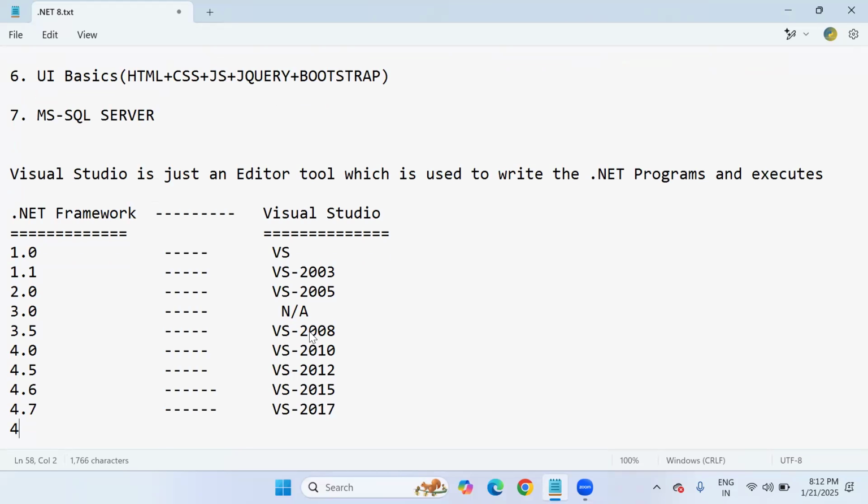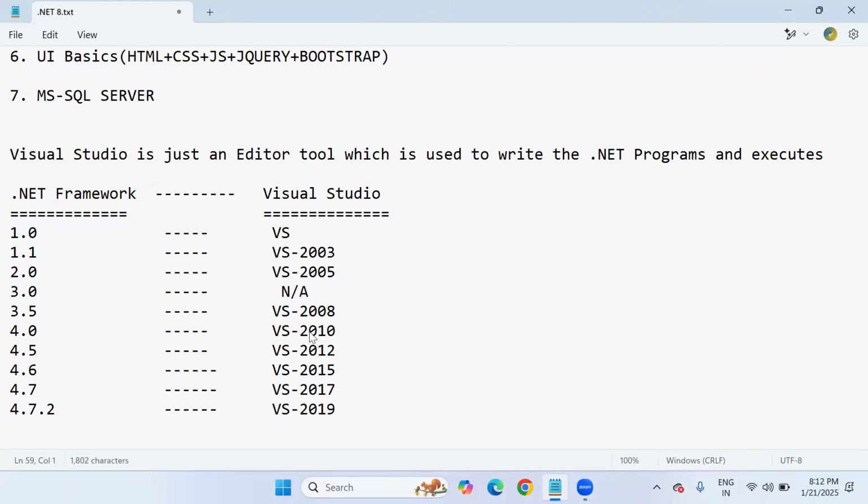4.7.2 also it was there, 4.7.1 or 4.7.2 subversion. At that time, Microsoft released Visual Studio 2019. And the latest version of .NET Framework is 4.8. Currently, who wants to work with Framework, they are using Framework 4.8 along with Visual Studio 2022 only.